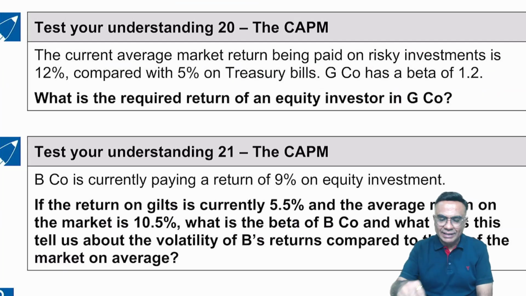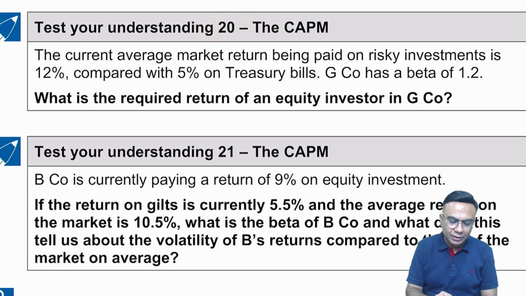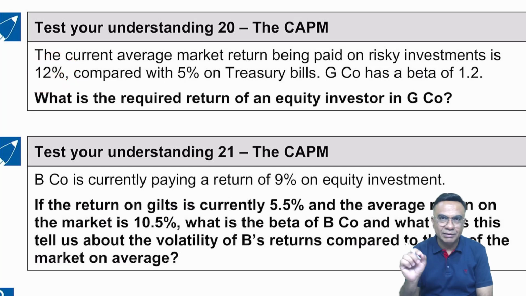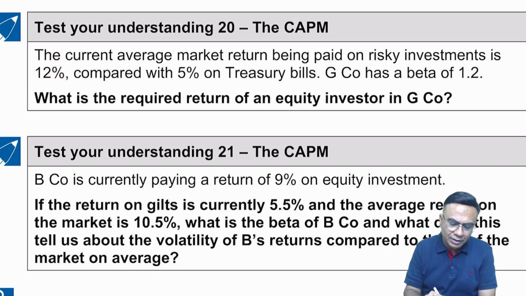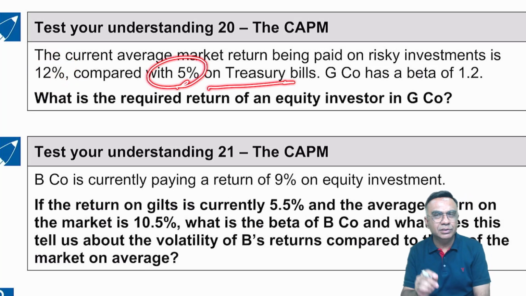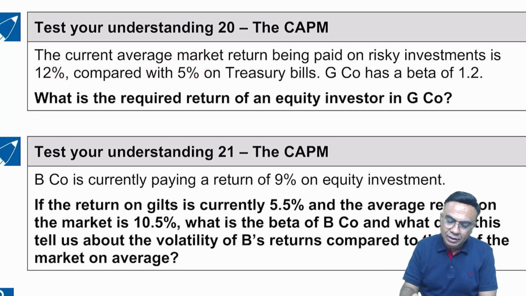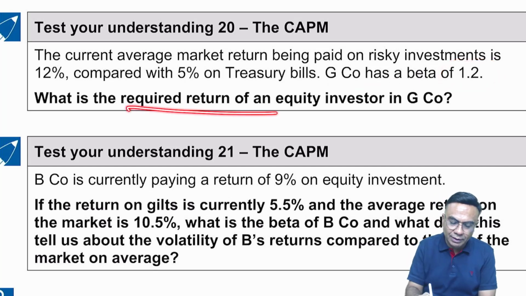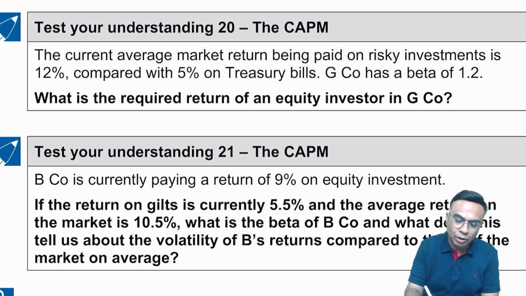Now let's take an example. Test your understanding. Question number 20. The current average market return being paid on the risky investment is 12%. So this is Rm in our formula. What is the formula? Rf plus beta, Rm minus Rf. That is the formula, right? And 5% on treasury bill. This is the risk-free rate. This company has a beta of 1.2. Then the question is, what is the required return on equity? So what return can we expect?